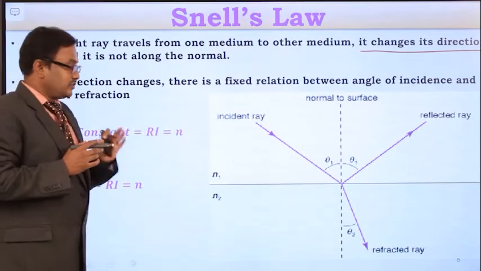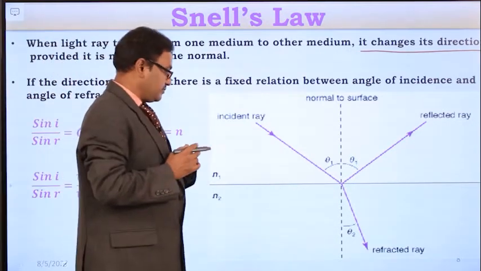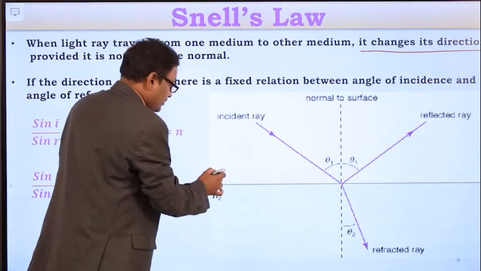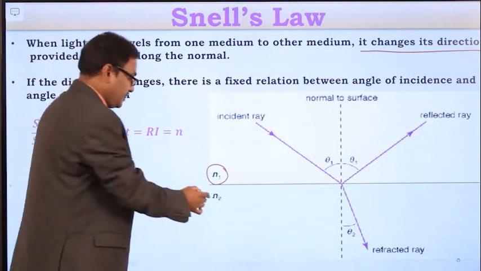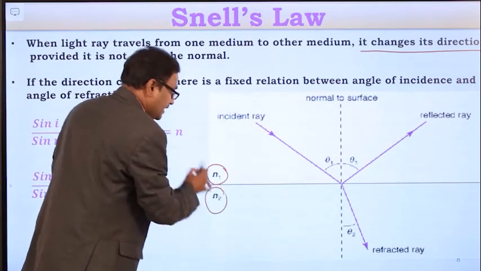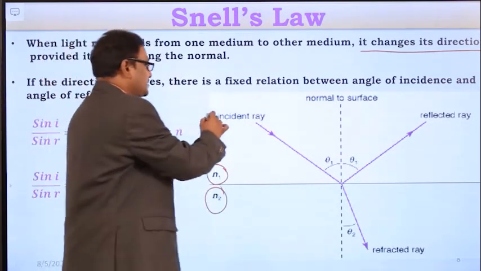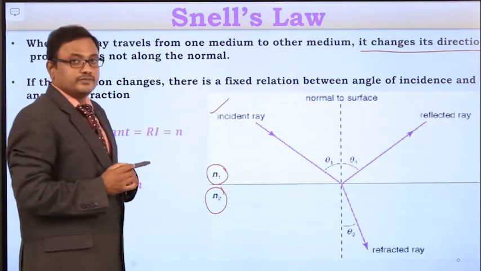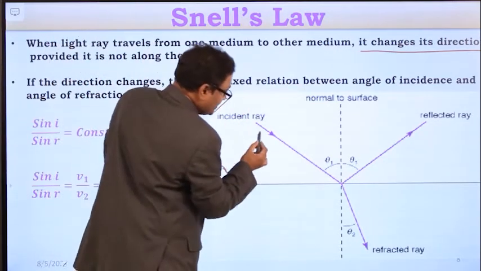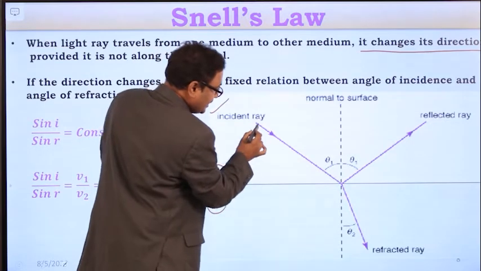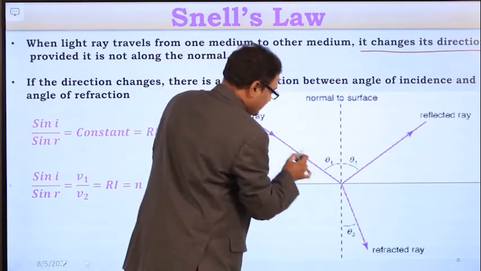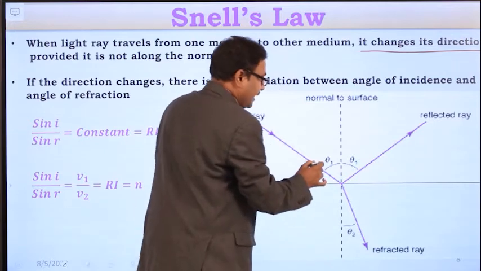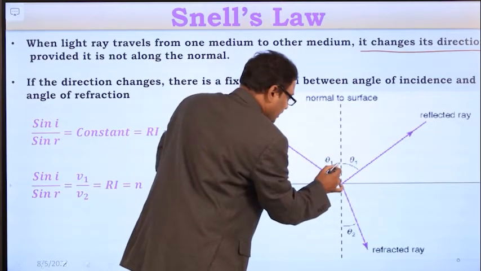Let us assume there are two mediums. The first medium's refractive index is N1 and the second medium's refractive index is N2. The light ray is incident in the first medium, and this incident ray is maintaining an incident angle theta 1.